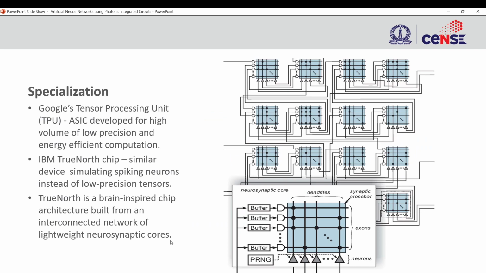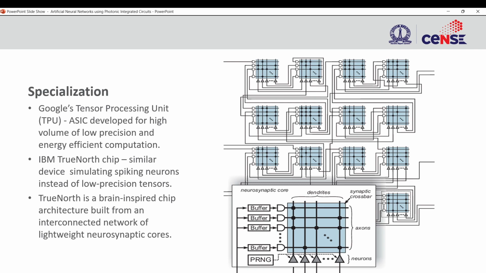So next is also specialization. The specialization was something I was talking about. If we try to make hardware that is specific for doing this task, it can take inspiration from the brain, or from anywhere, but the hardware is such that it has the memory co-allocated with the processing, or rather the weights co-allocated with the processing, and it makes it easier to do deep learning tasks.